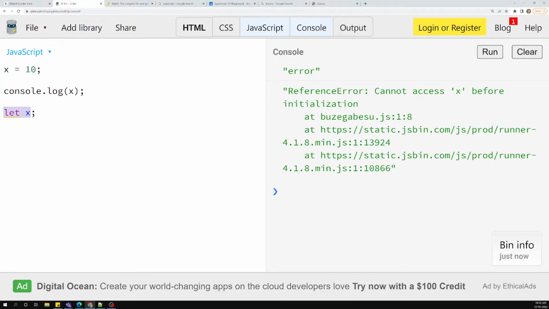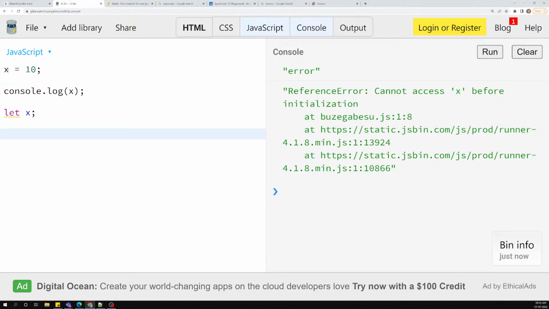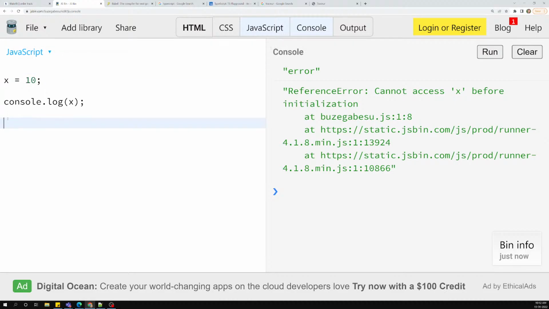So that means whatever x you change to let, it is now telling you that you cannot use this x variable before initialization. So you must mention it at the top. Previously, in the olden JavaScript, if you mentioned it at the bottom, they accepted it and took this code and mentioned it at the top, so they hoisted all the variables to the top. But the latest JavaScript will not do all those things. You need to be aware that variable hoisting will not work.